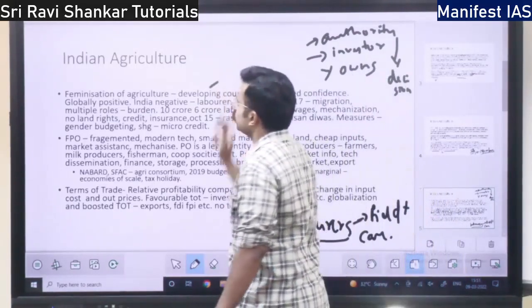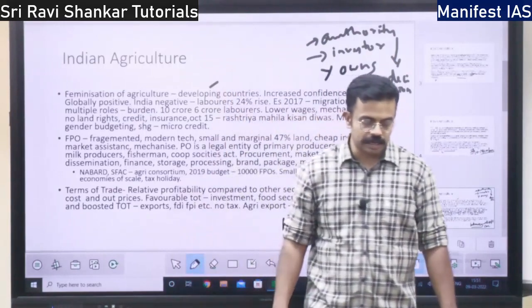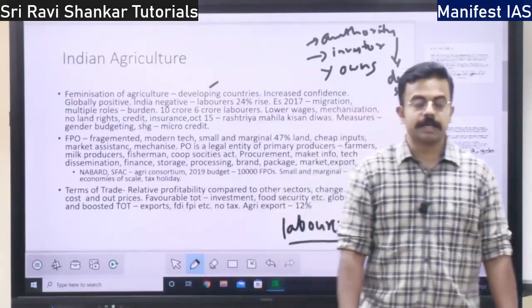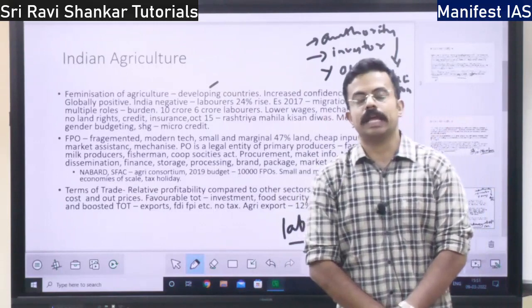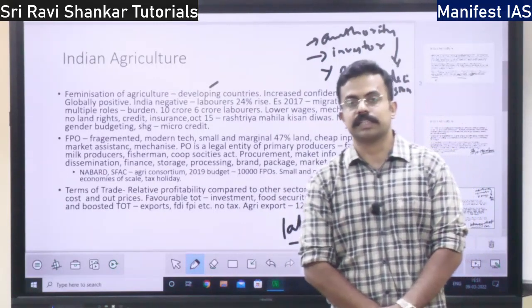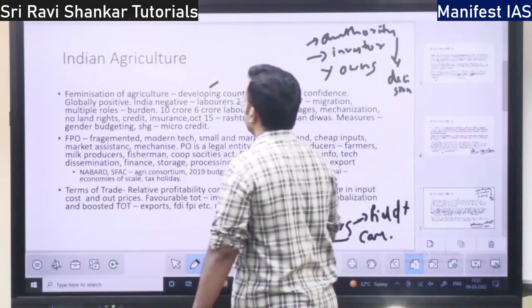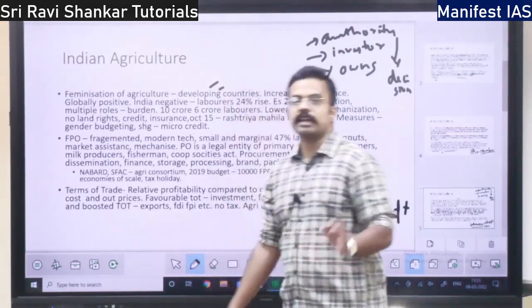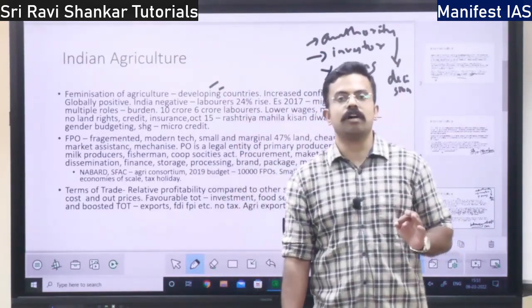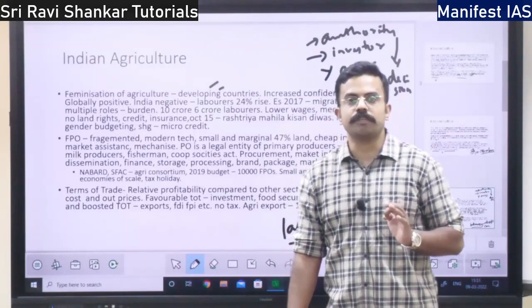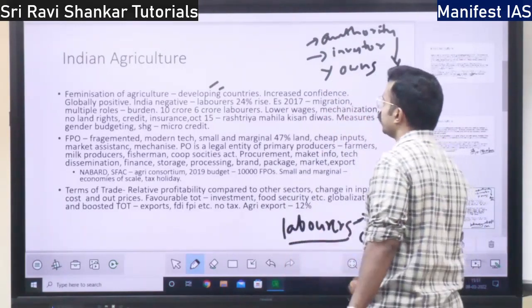It is not seen in the developed countries. In developed countries, actually only males are engaged in agriculture, whereas in India and other developing countries we see this phenomenon of feminization of agriculture.